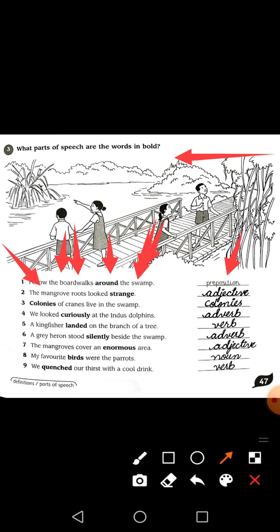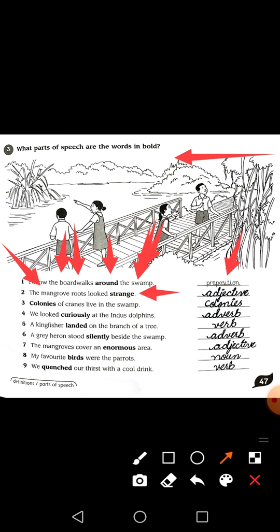Here, before telling what part of speech strange is, we will have to see what strange shows us. Strange is actually showing us the qualities of the mangrove root, and it also shows us how they look. So mangrove roots, how do they look? They look very strange.